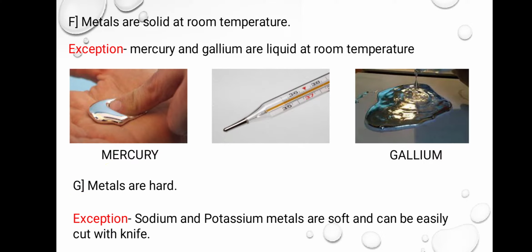All metals are considered as hard. They cannot be easily cut by knife, but there are two metals, sodium and potassium, which are soft in nature and we can cut them with the help of knife. So these all are the properties of metals.